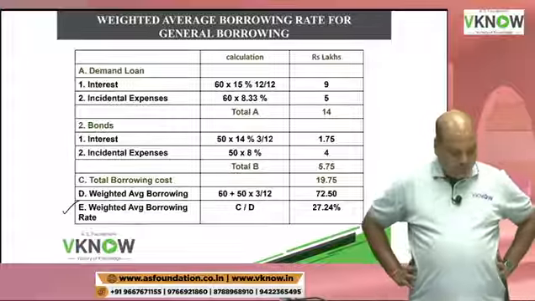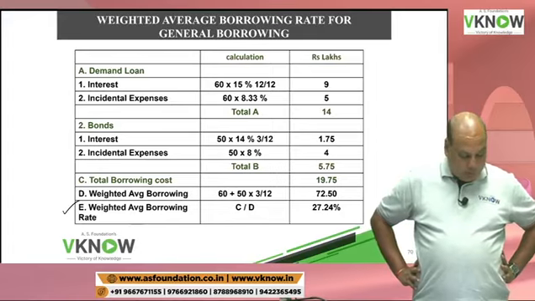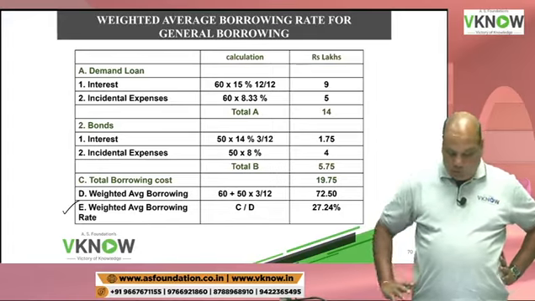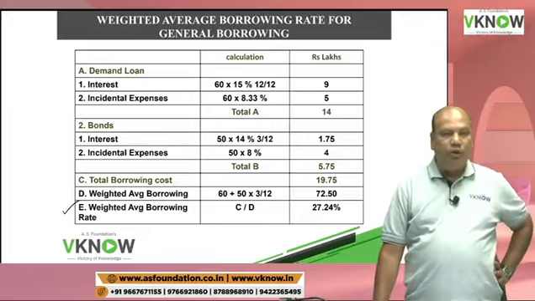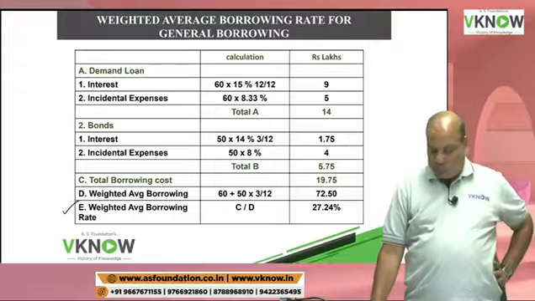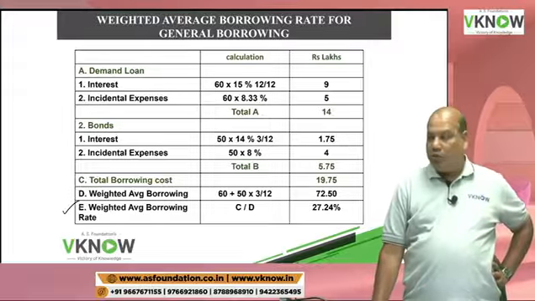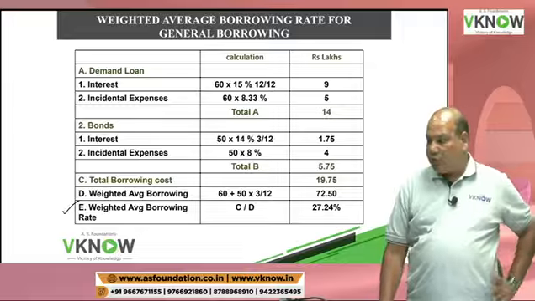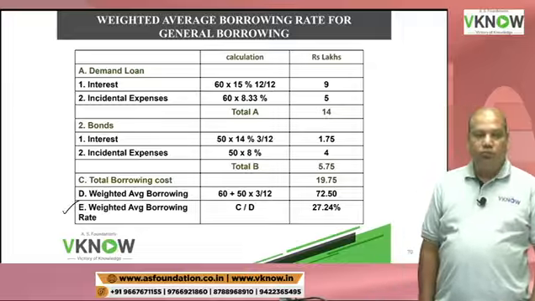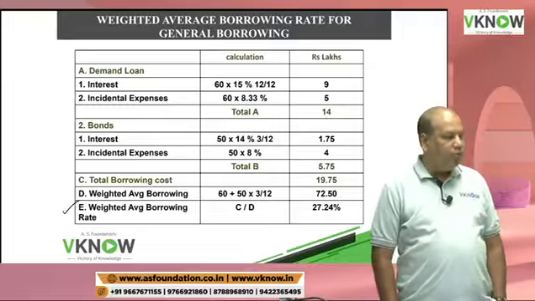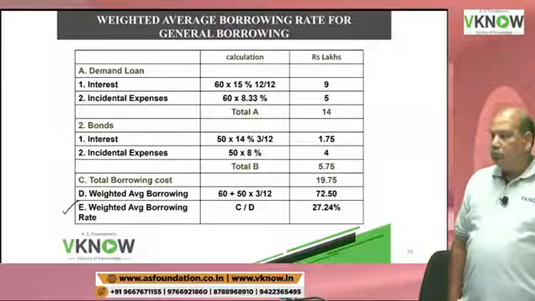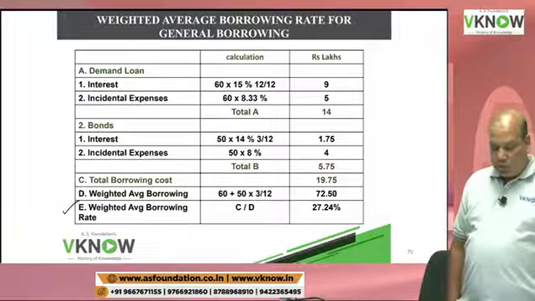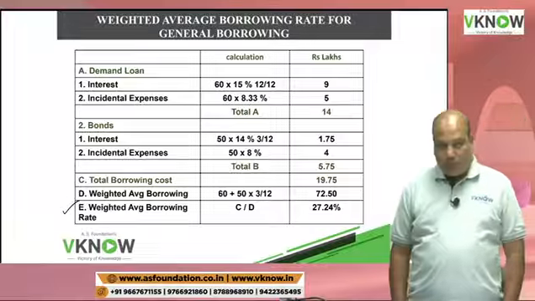C by D, and that comes to 27.24%. Is everybody getting 27.24%? Say yes or no. 27.24% is right, everybody? If the answer is yes, we will go to our next part.